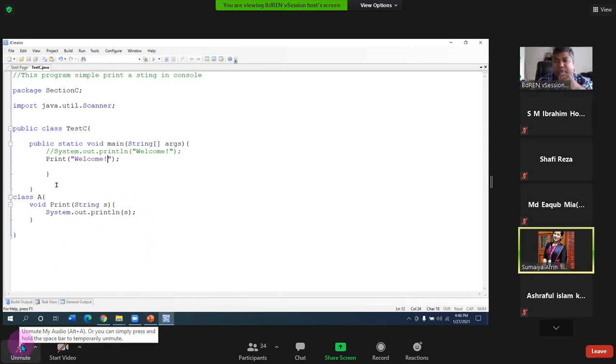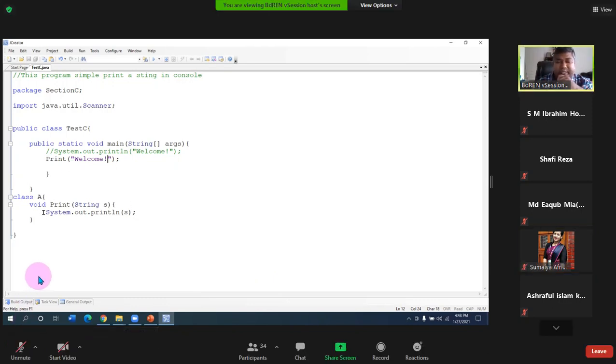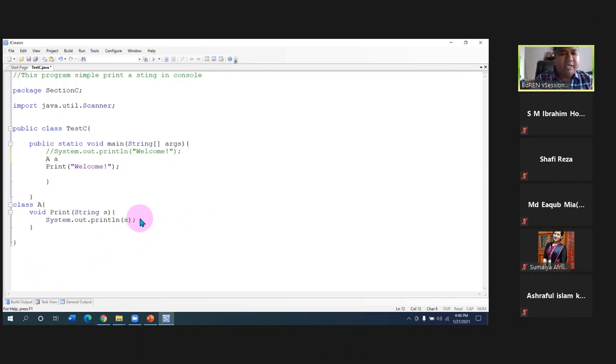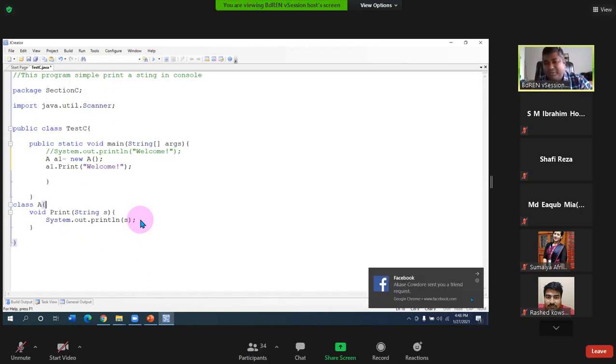No, it is not allowed, because you have to make an object. You have to create the object of the class first: A a1 = new A(). Then through this object you can call a1.print. Otherwise, you cannot call another class's methods.